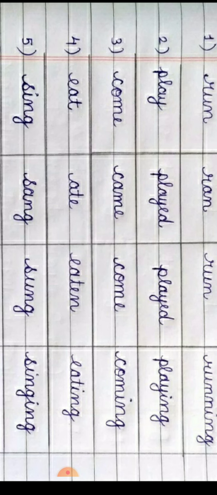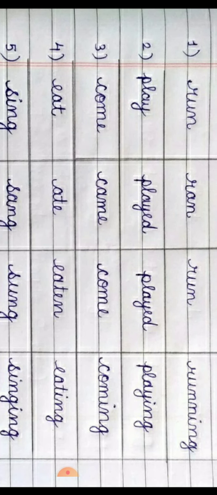Okay. V4 will always be written with ing, coming. And while writing coming, you have to keep in mind, you don't write E. You have to skip the letter E while writing coming, V4. You have to write like this: coming. You have to skip the letter E when you write V4. The spelling will be like this: coming. Okay, let's see the next verb, eat.